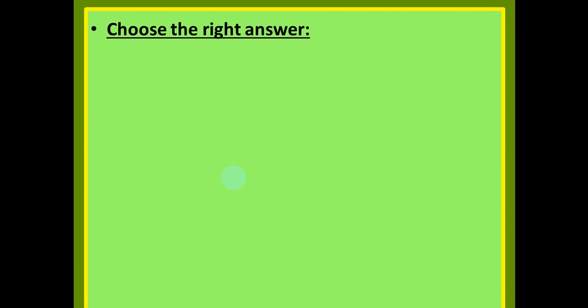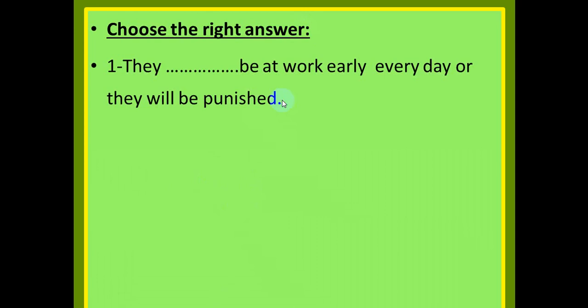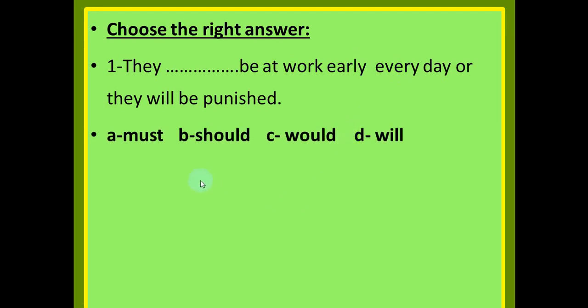Some exercises to make sure we got the idea. Choose the right answer. Number 1, they space be at work early every day, or they will be punished. Punished, يعاقب. So we here use must, should, would, or will. The right answer is must.